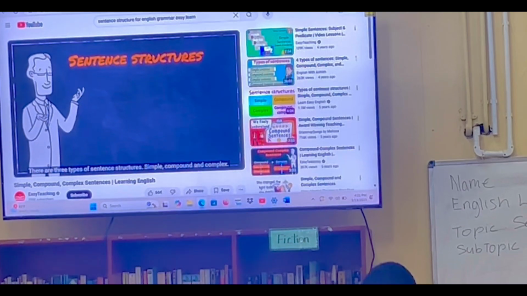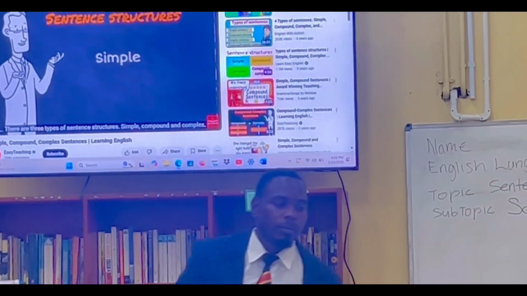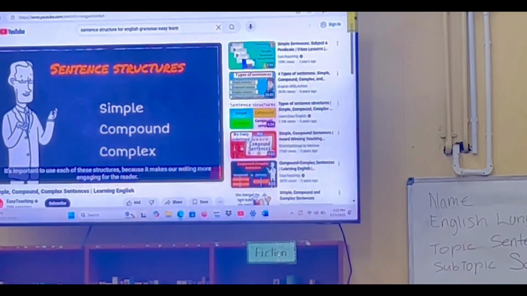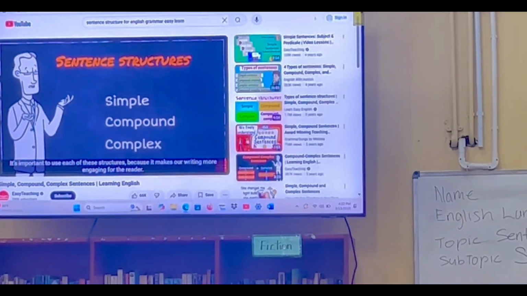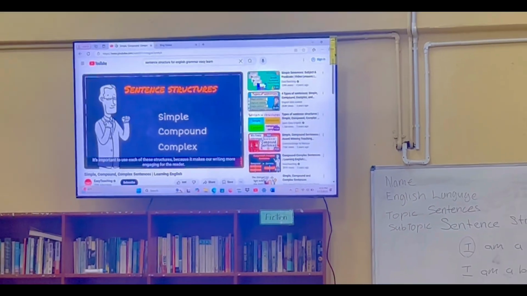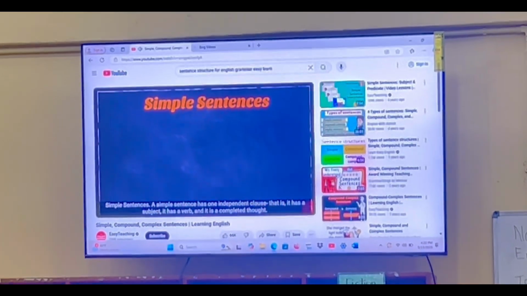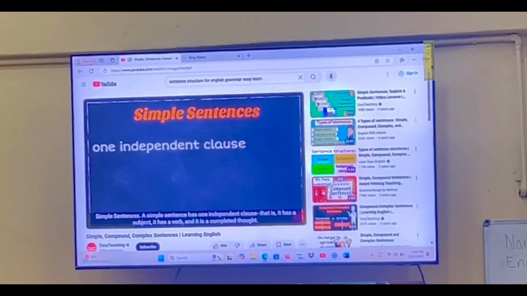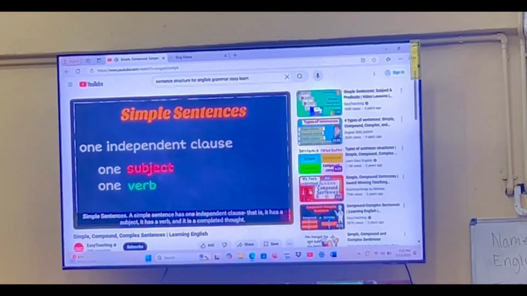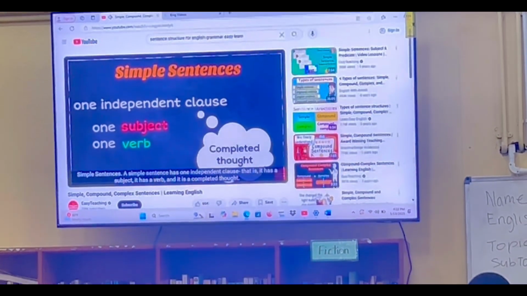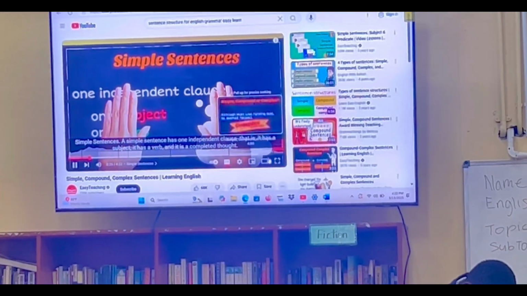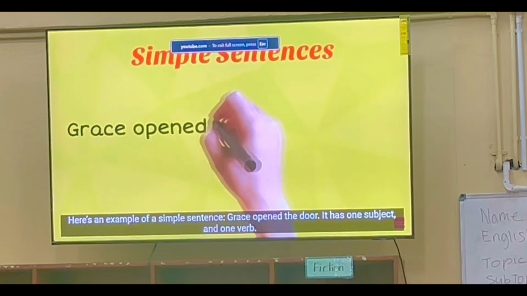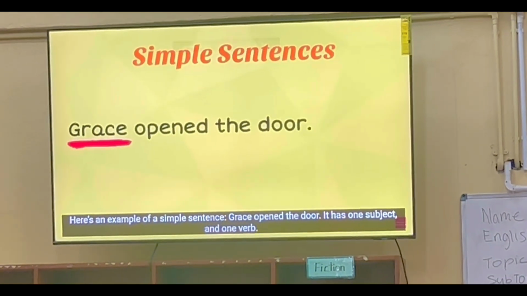There are three types of sentence structures: simple, compound, and complex. It's important to use each of these structures because it makes our writing more engaging for the reader. Simple sentences. A simple sentence has one independent clause. That is, it has a subject, it has a verb, and it is a completed thought. Here's an example of a simple sentence. Grace opened the door. It has one subject and one verb.